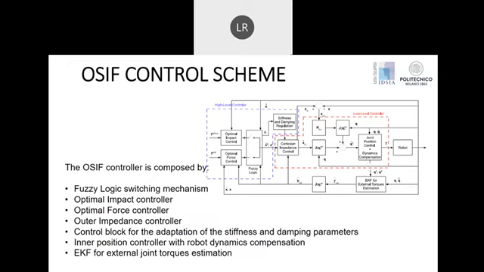And we can highlight the high-level controller that is composed of the optimal impact control, the optimal force control, a fuzzy logic capable of switching between these two high-level controllers, and an adaptive Cartesian impedance controller block in order to update the Cartesian impedance control parameters during the task execution. We can also highlight an extended Kalman filter that has been used in order to estimate the external interaction, in order to apply the proposed control schema to a sensorless manipulator.